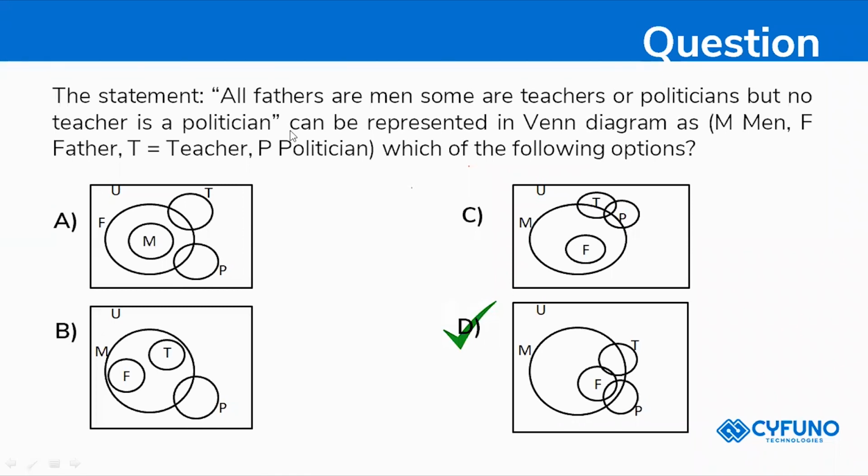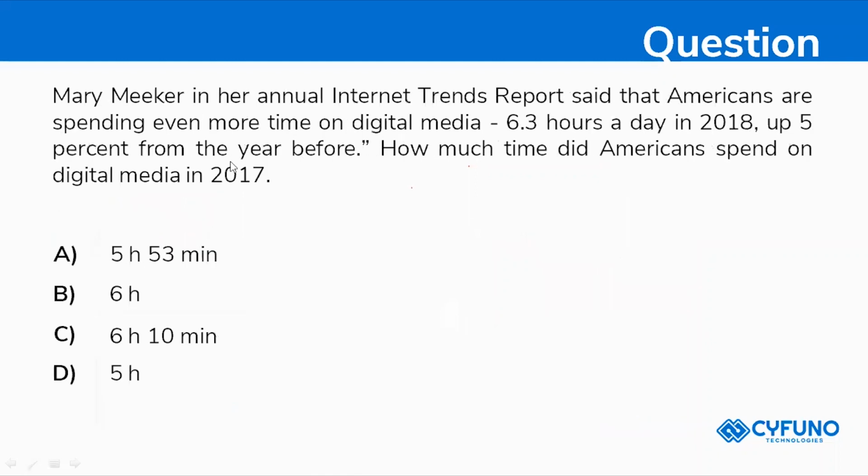So here's your next. Mary Meeker, in her annual internet trends report, said that Americans are spending even more time on digital media, 6.3 hours a day in 2018, up 5 percent from the year before. How much time did Americans spend on digital media in 2017?